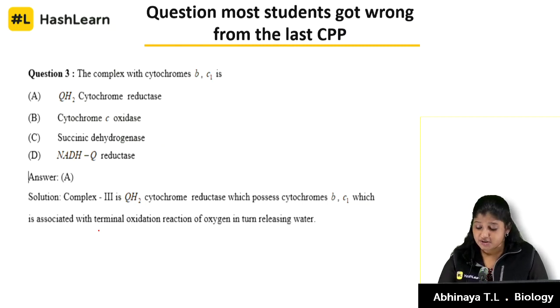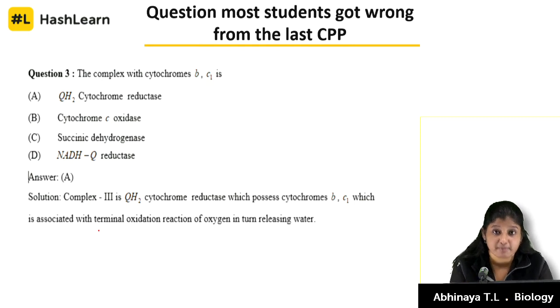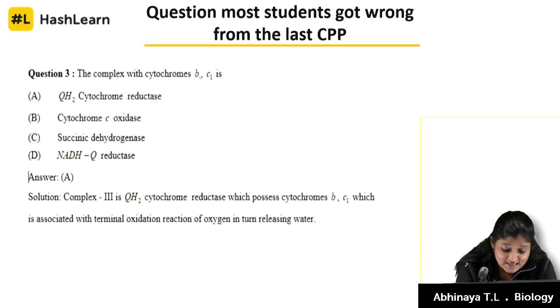The question which has gone wrong for many students in our CPP, by our passport users, I see most of them have answered option C. Let me read out the question once again. The complex with cytochromes B and C1, or BC1, is the cytochrome reductase.